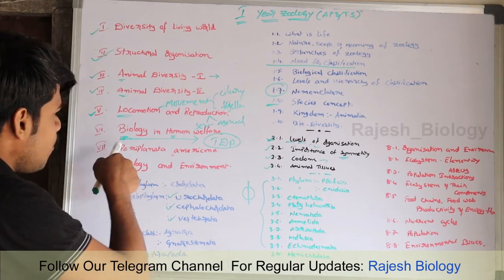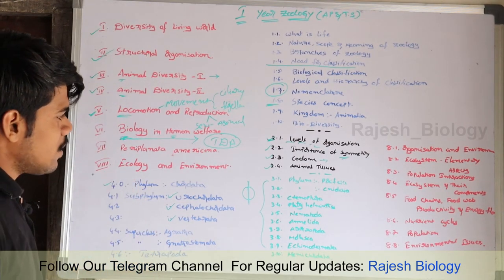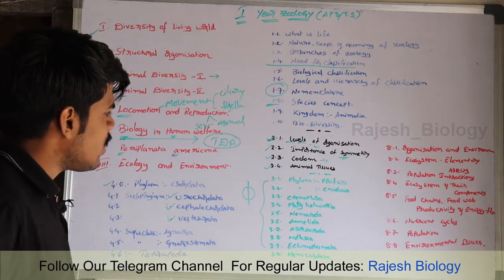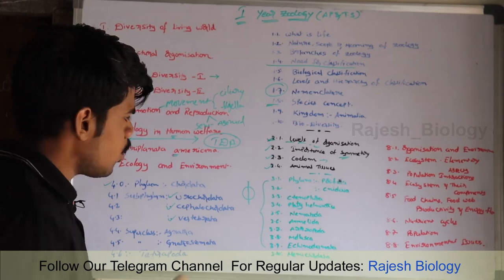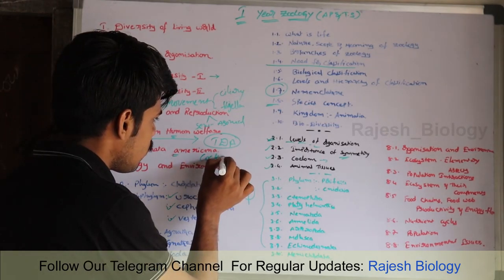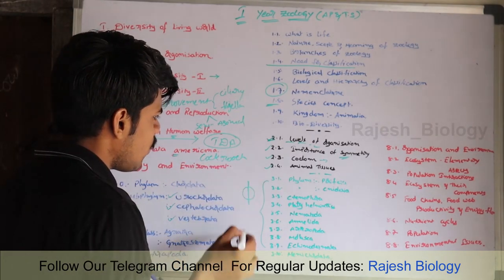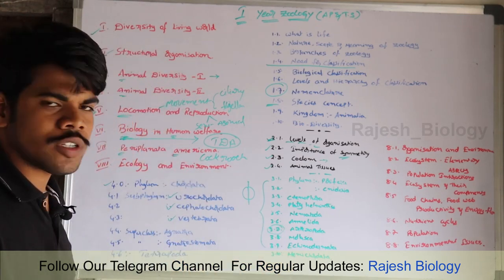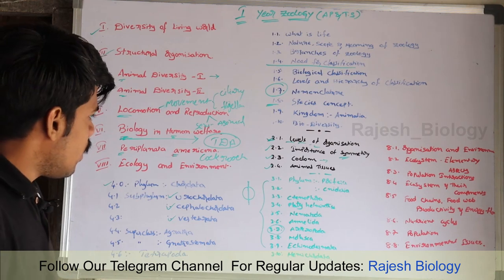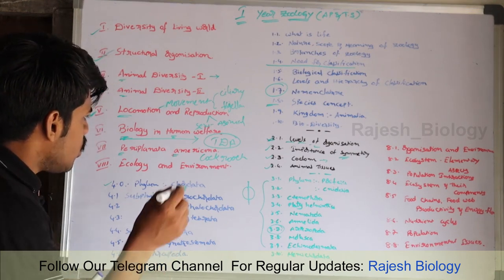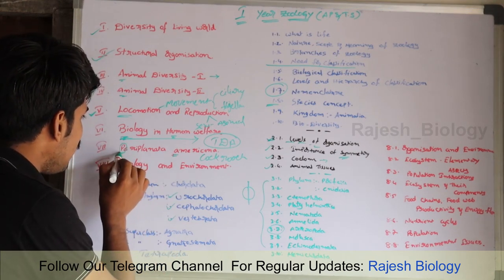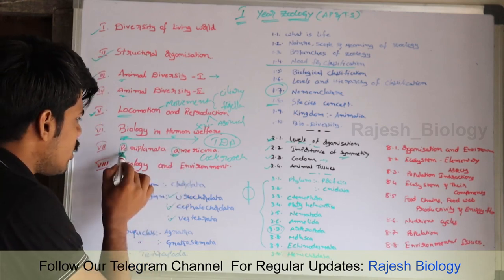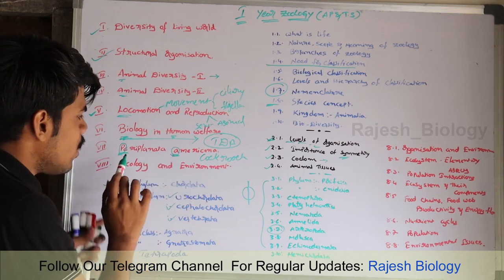Okay, and Periplaneta americana, you know this, Periplaneta americana is the scientific name of the cockroach. Cockroach is under phylum Arthropoda. And if you observe carefully, the P is a capital letter and the a is a small letter. It is the genus name, and it is the species name.